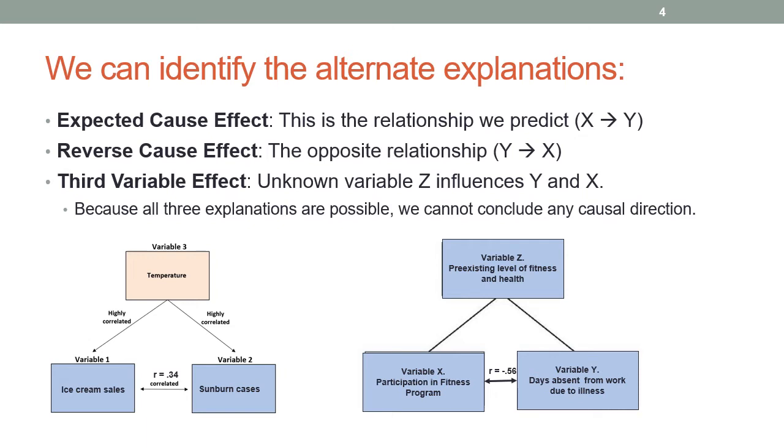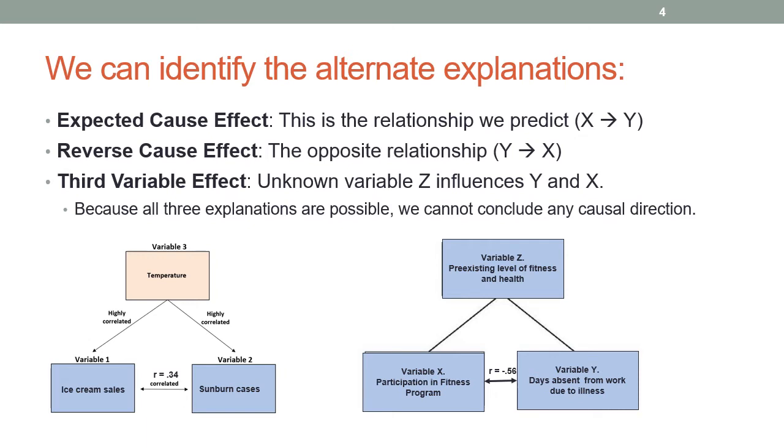In our next example, we have a relationship between variable x, participation in fitness program, and variable y, days absent from work due to illness. So it looks like we have a negative relationship. As participation in fitness goes up, days absent from work goes down. So do we conclude that participation in the fitness program causes people to have fewer days absent because they're ill? Well, not necessarily. It may be the case.